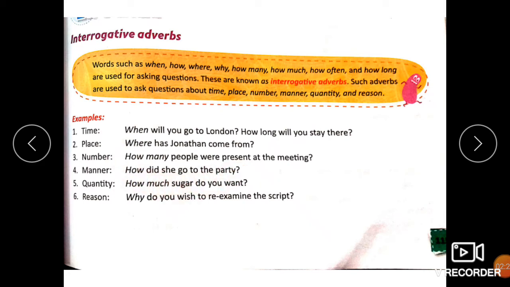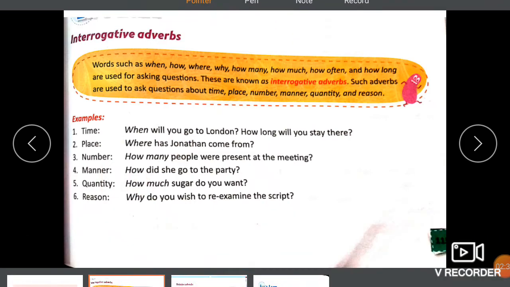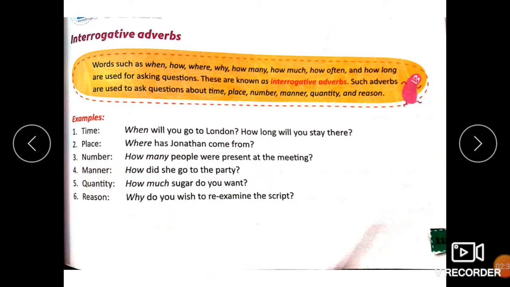How did she go to the party? How? In what manner? What means did she use to go to the party? This talks about interrogative adverb of manner. Quantity. How much sugar do you want? How much talks about quantity here in terms of a question. Why do you wish to re-examine the script? Why? When I ask why do you want to do this work, I definitely want to know about some reason. Therefore, why implies reason. I hope this is very clear to you, children.